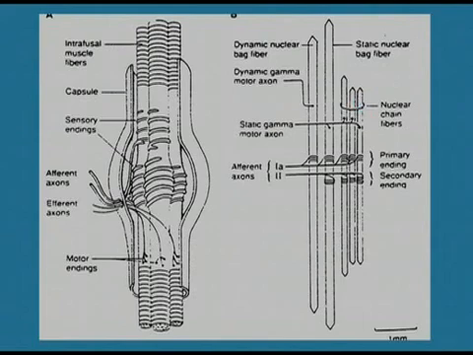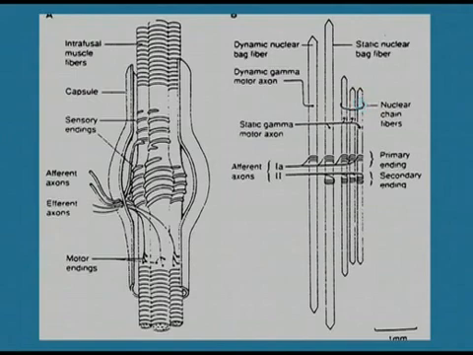Now we will discuss the static response. What is static response? As we have seen in the anatomy of muscle spindle fiber, there are two fibers, nuclear chain fiber and nuclear bag fiber, and primary and secondary sensors. When both are supplying and activating, impulses discharge continuously from primary and secondary nerve endings throughout the period of stretch of the muscle.